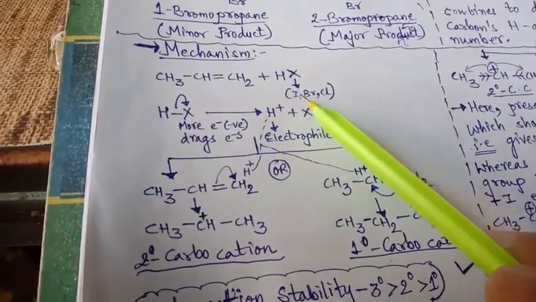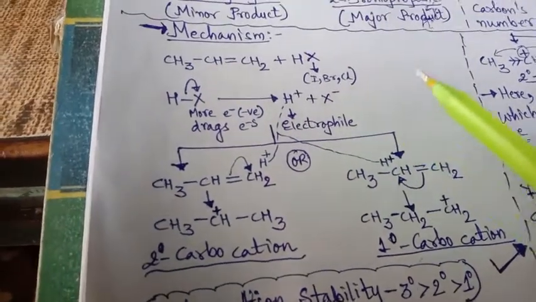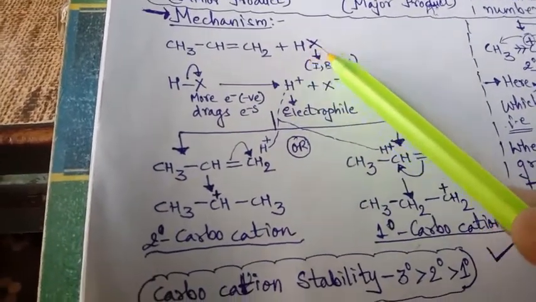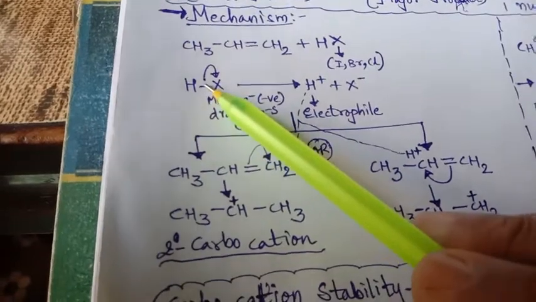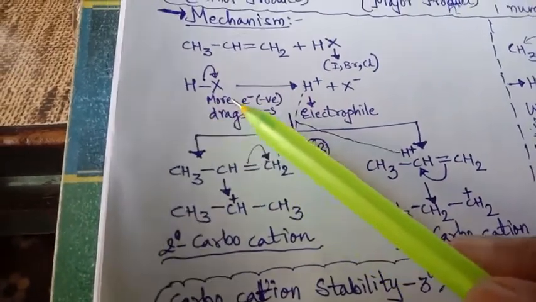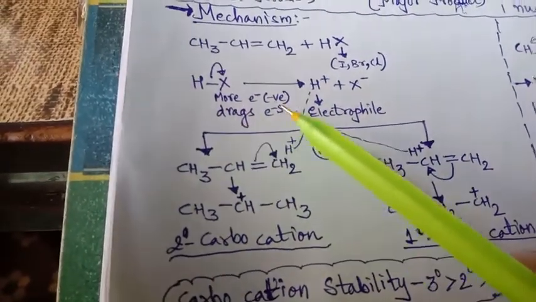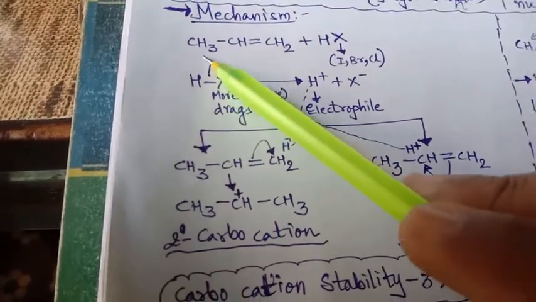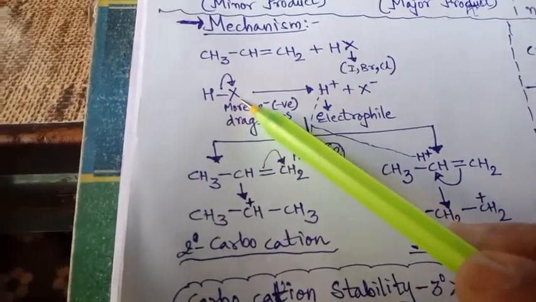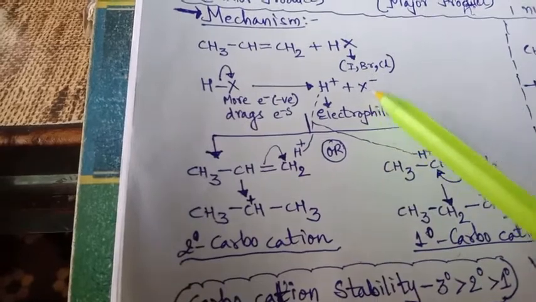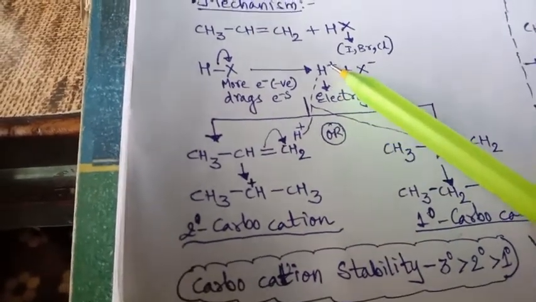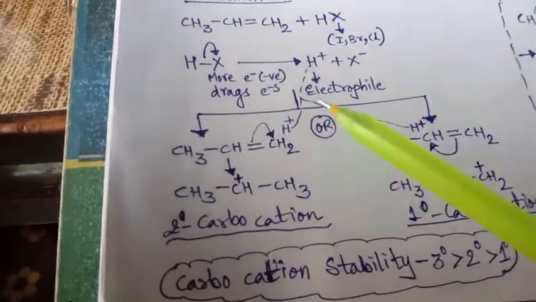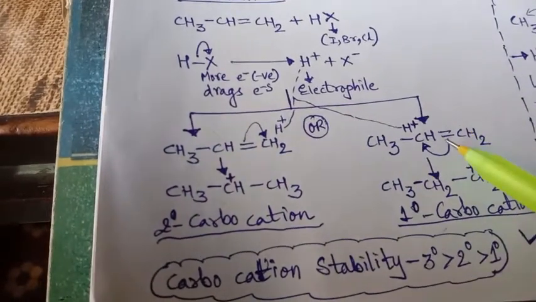X may be I, Br or Cl. Here we have Br. Now X being more electronegative, what happens? Homolytic cleavage will take place. The more electronegative atom drags electrons, so these electrons will be dragged onto the halogen, and thus X will carry a negative charge and H will carry a positive charge. Now what is the possibility? Two possibilities are there.